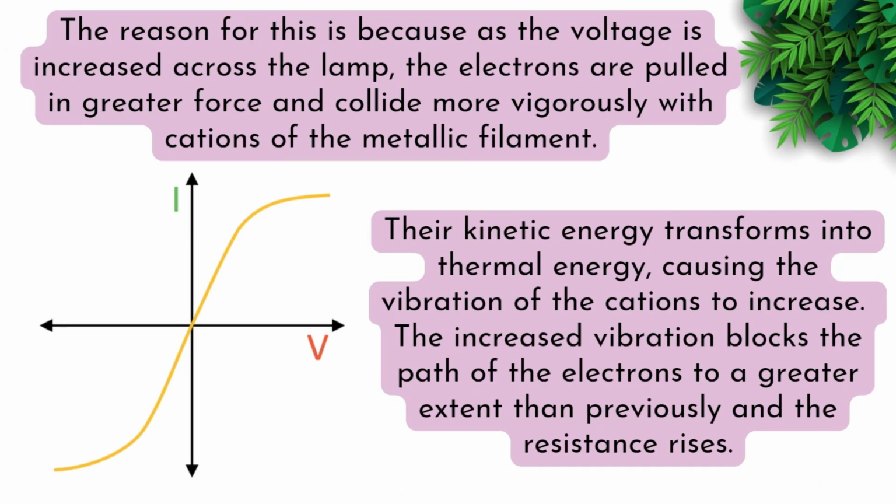The reason for this is because as the voltage is increased across the lamp, the electrons are pulled with greater force and collide more vigorously with cations of the metallic filament. Their kinetic energy transforms into thermal energy, causing the vibration of the cations to increase. The increased vibration blocks the path of the electrons to a greater extent than previously, and the resistance rises.